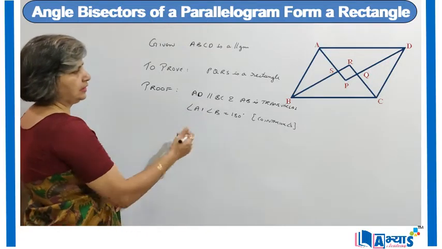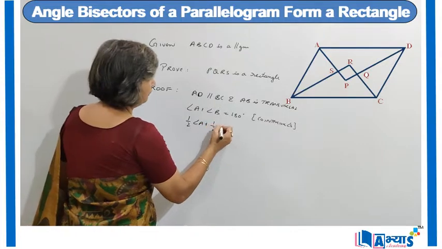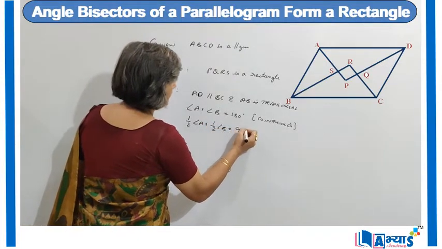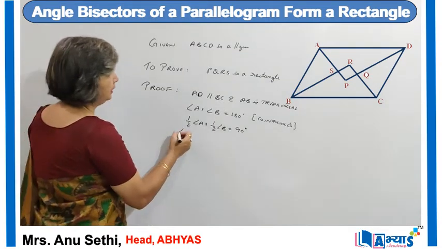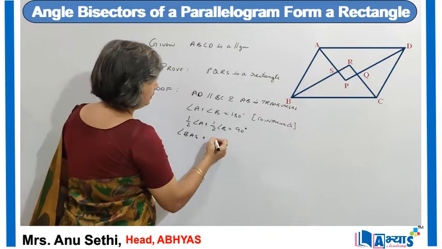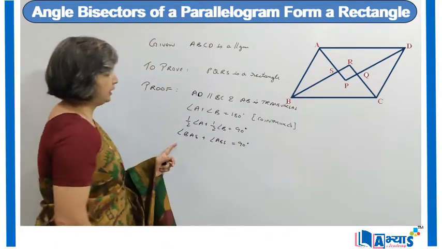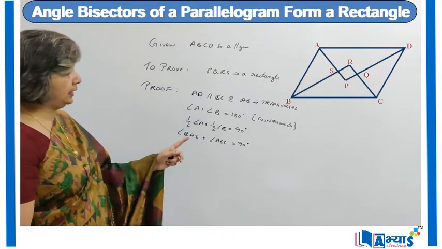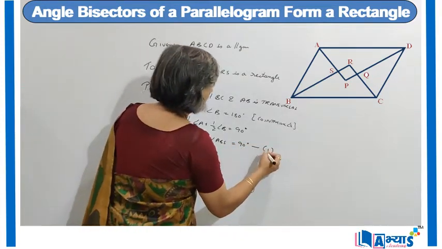Dividing both sides by 2, we get half of angle A plus half of angle B is equal to 90 degrees. Now we know that half of angle A is basically angle BAS and half of angle B is angle ABS. So angle BAS plus angle ABS is 90 degrees. Let us mark it as equation 1.